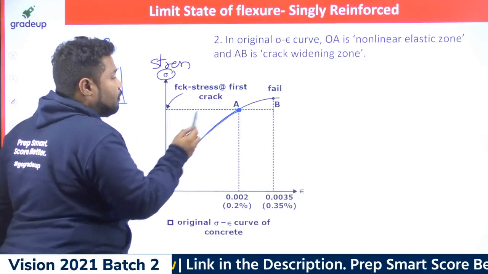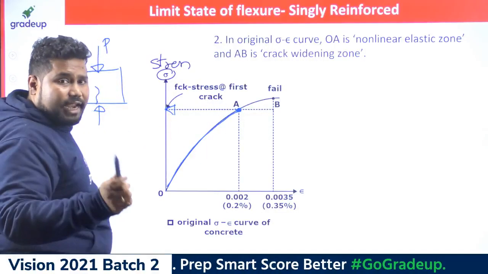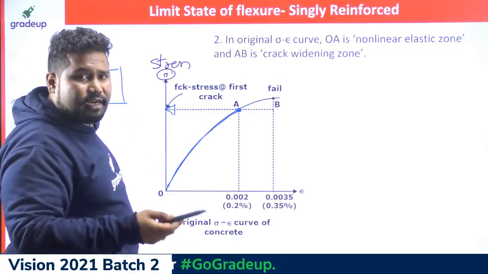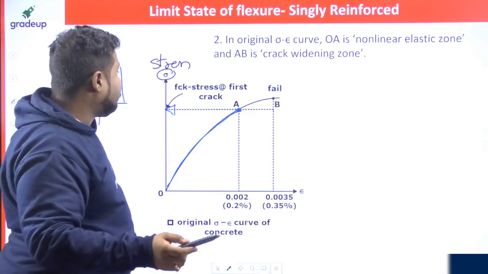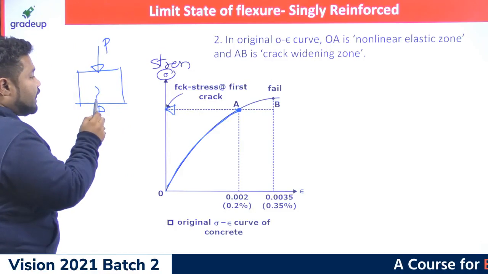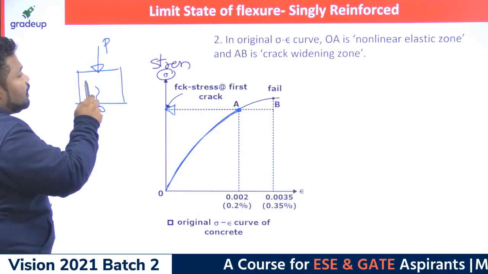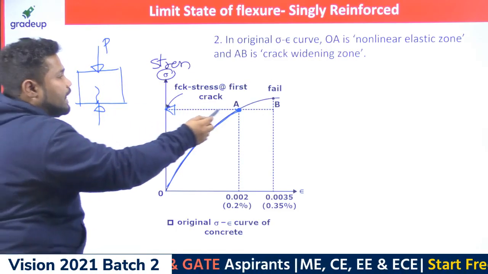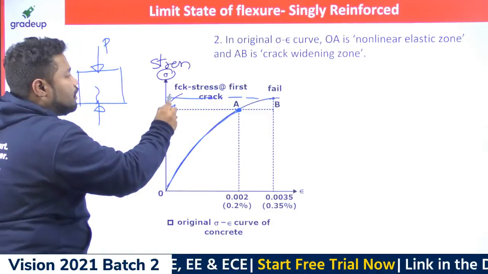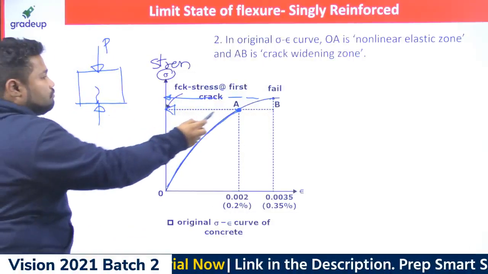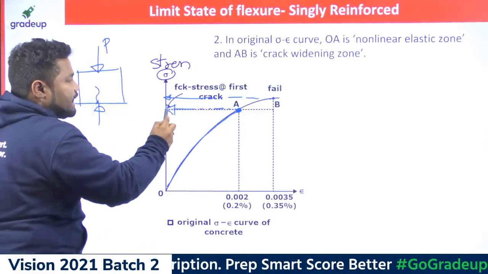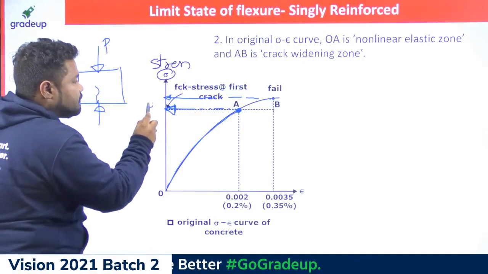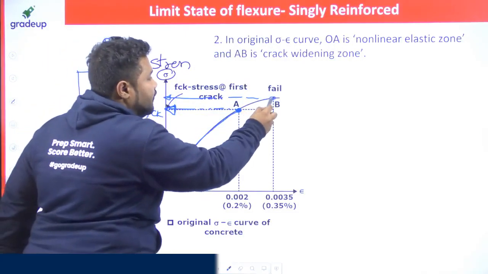That is this point. At the point at which the first crack happens in the concrete, by that time we can say that the concrete has failed, right? Even after the first crack, some crack has initiated, and after some time it will take some more load. So at the point at which the first crack has happened, we will consider it as fck, and this is the actual failure point.